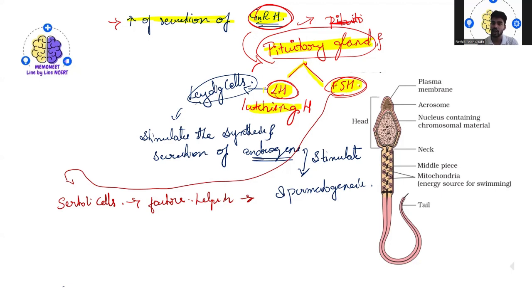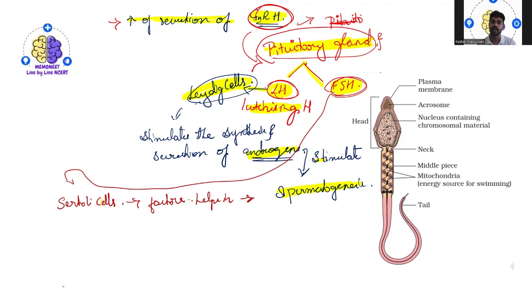The LH hormone acts on the Leydig cells and stimulates them for the synthesis and secretion of androgens. Once the androgens are synthesized, they stimulate the process of spermatogenesis, as if telling the body to start carrying out spermatogenesis.